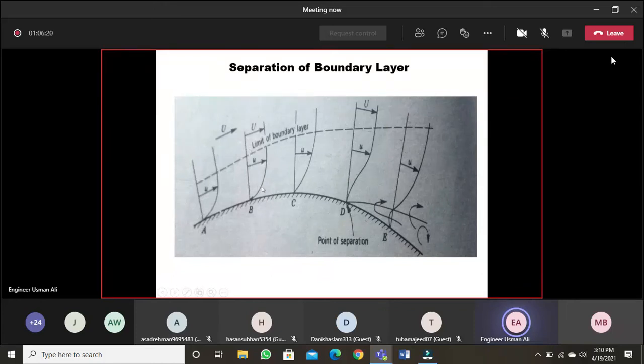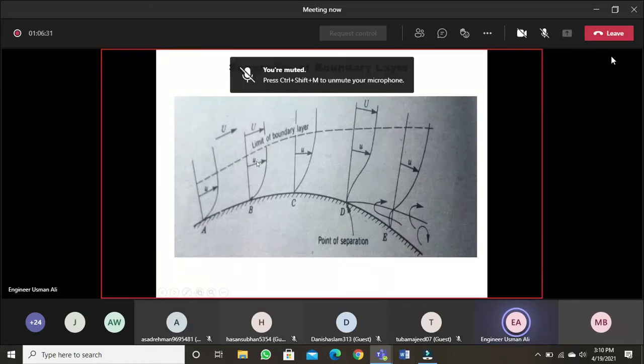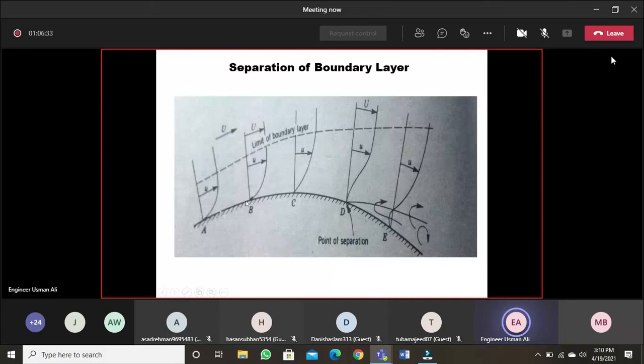तो A से B तक जो है velocity बढ़ रही है और maximum velocity achieve हो रही है within the velocity profile, और pressure कम हो रहा है. Now as we move from point B to C and onward, it is a diverging flow. तो यहाँ divergence हो रही है.